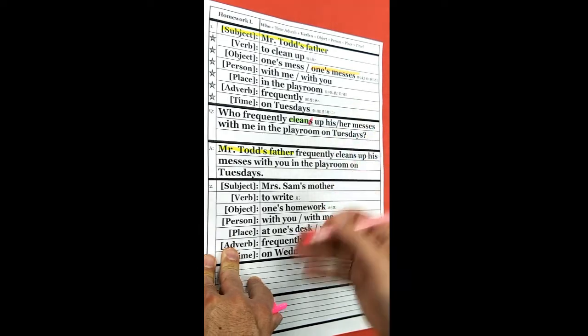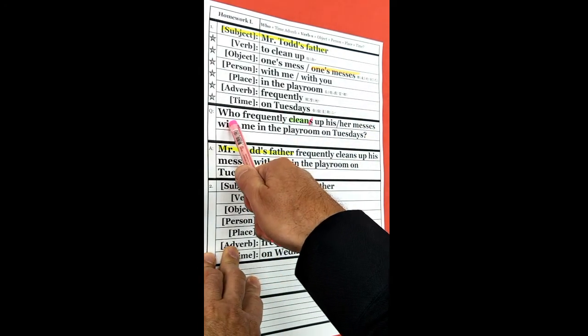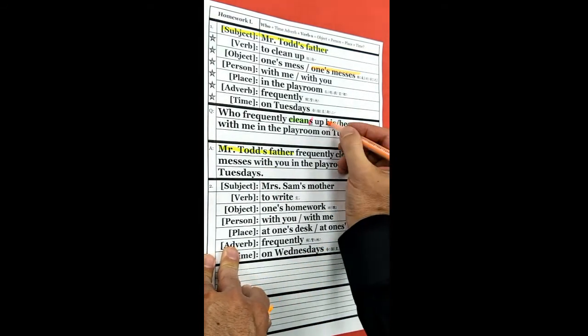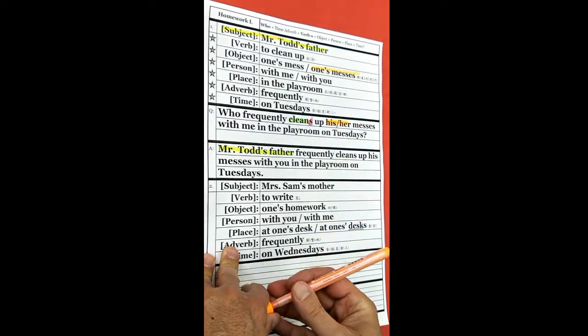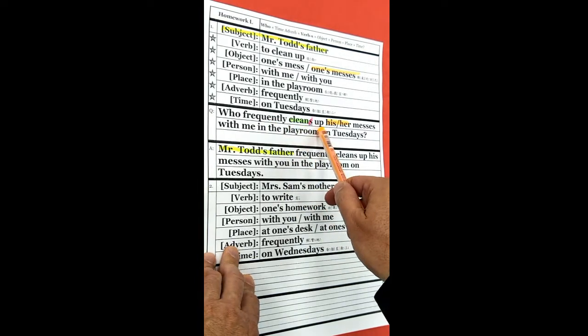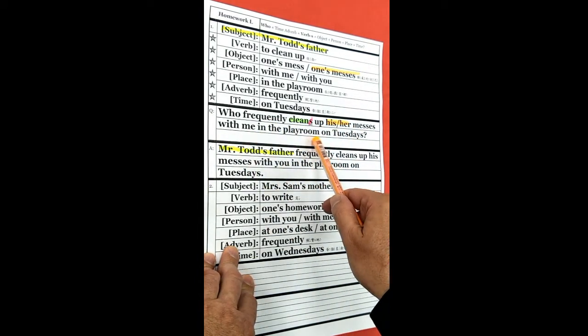Let's color cleans. And look at here. We don't know who this is. We don't know if this is a boy or a girl. So again, we use his or her. So the question is, who frequently cleans up his or her messes with me in the playroom on Tuesdays?